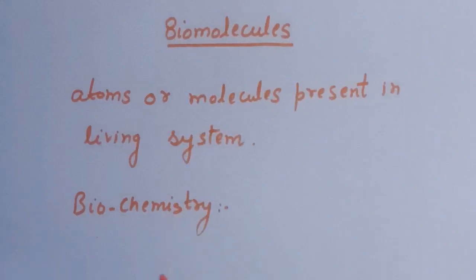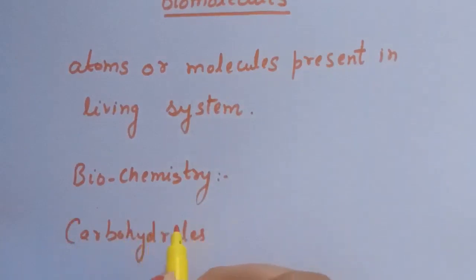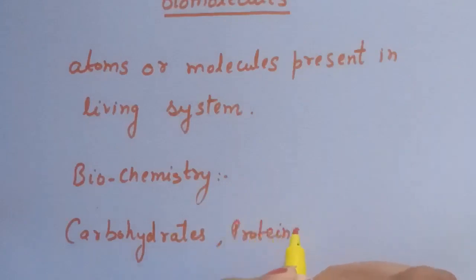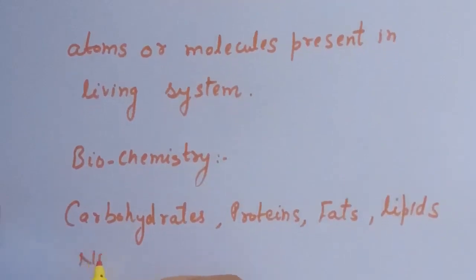So when we talk about biomolecules, we have n number of biomolecules. For example, carbohydrates. Carbohydrates are the example of biomolecules. Proteins, fats, lipids and nucleic acid. So these are some examples of biomolecules.